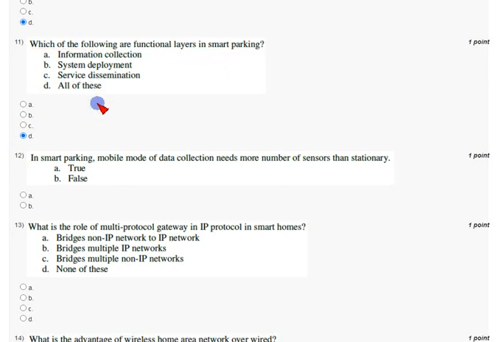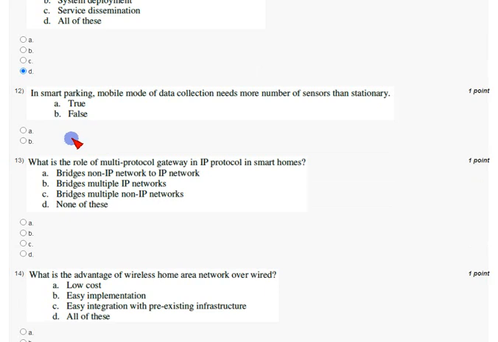Coming to 12th question, is smart working mobile data of data collection needs more number of sensors than stationary? So it is absolutely false. So mark option B as correct answer for 12th question.